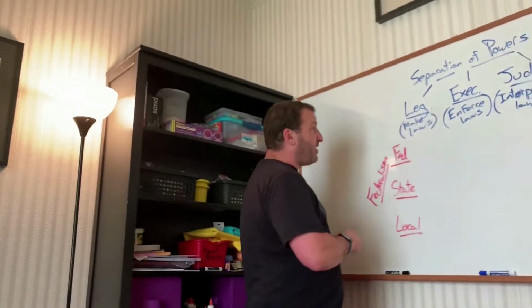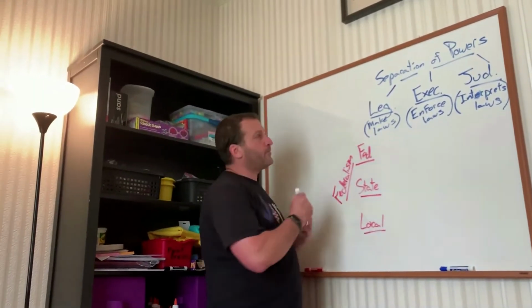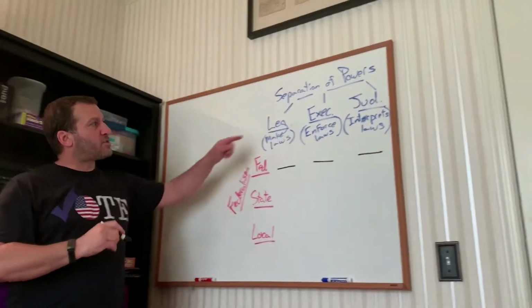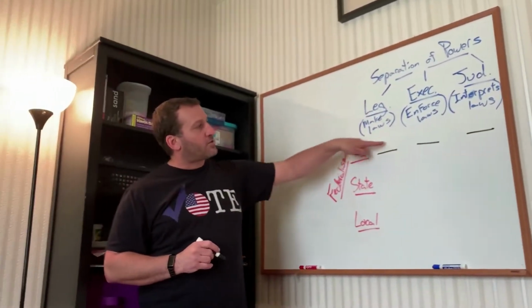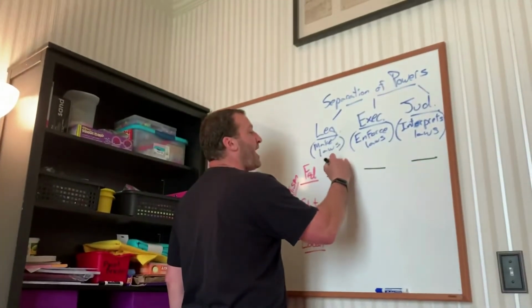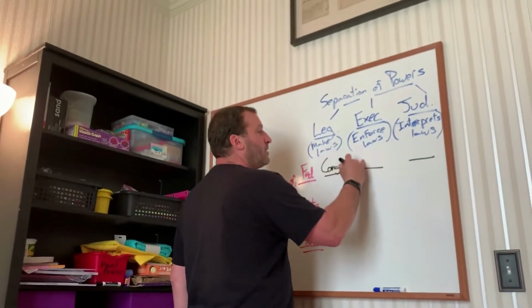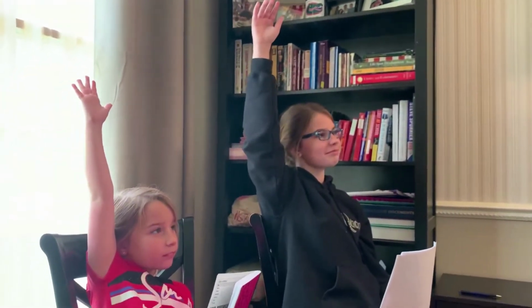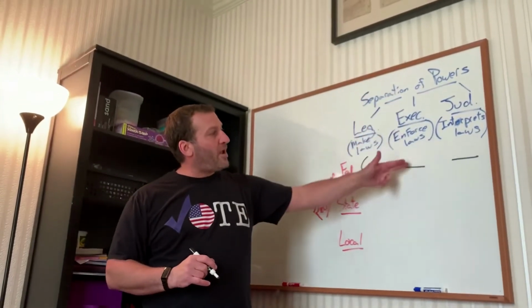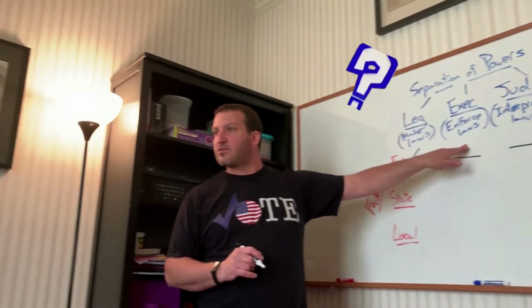So now we have to figure out who does what. At the federal level, who's responsible for making laws for our whole country? Ellie, who makes laws for the whole country? The Congress. Congress, very good. And they work in the Capitol building. Raise your hand if you've been to the Capitol building. So you know right where the laws come from.